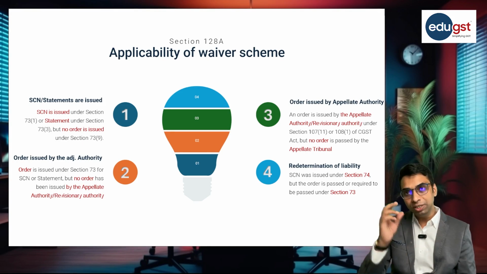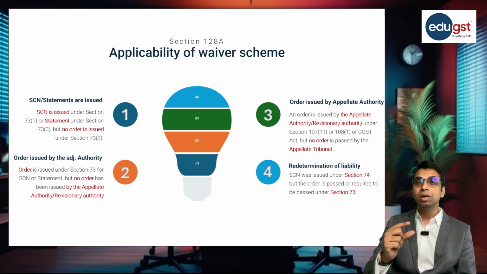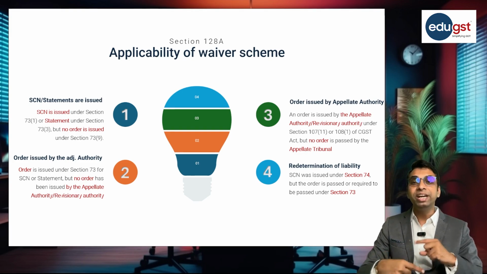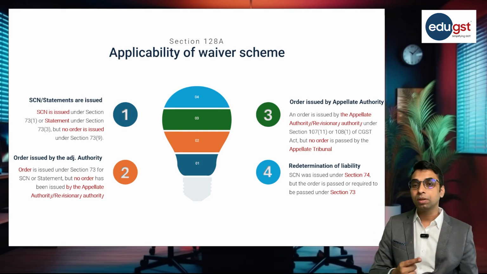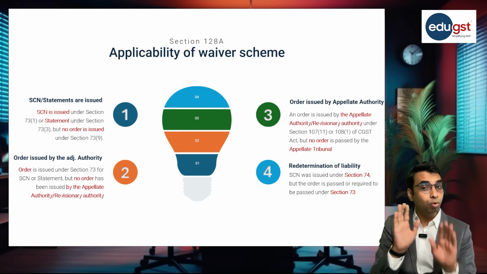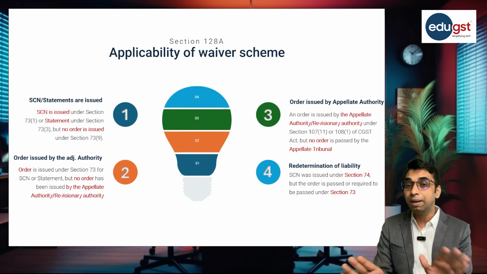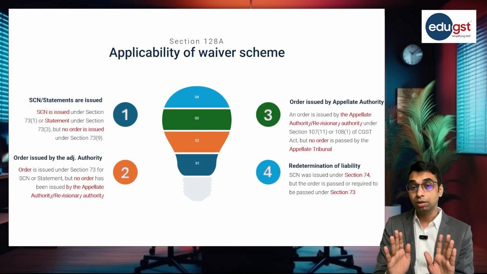The fourth scenario, which is provided under the proviso, is in case of redetermination of liability. Now basically this scheme is applicable only for section 73. This scheme is not applicable for section 74.